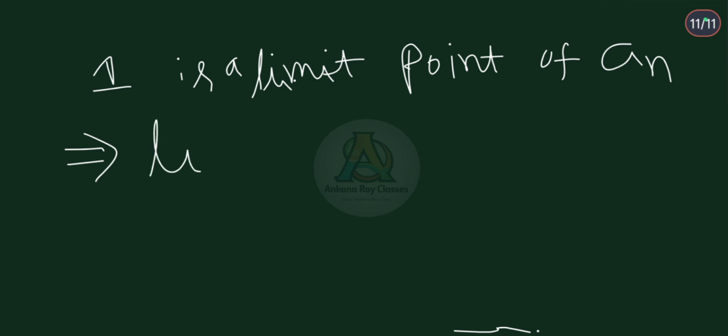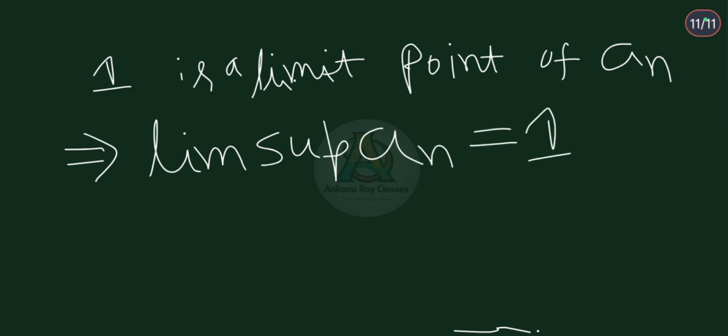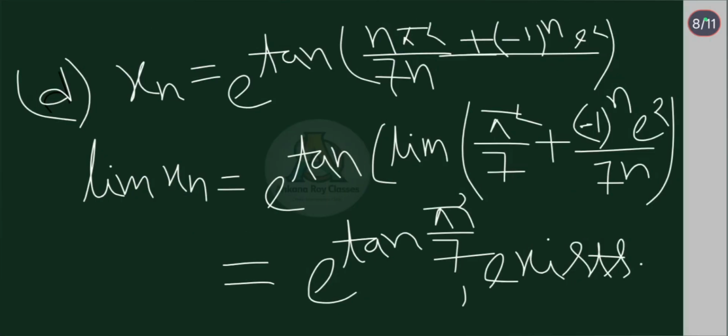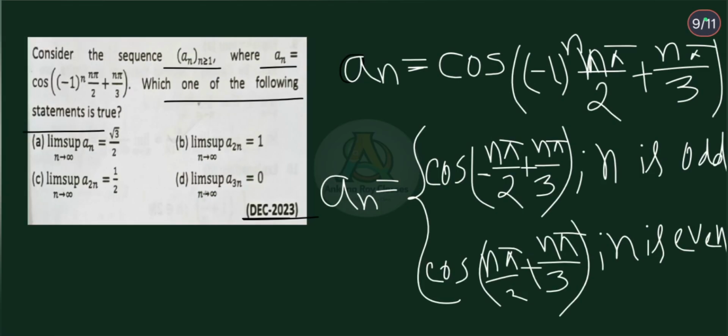Therefore, the limit superior of an is obviously equal to 1. So option B is the correct answer. Option B is the correct answer.